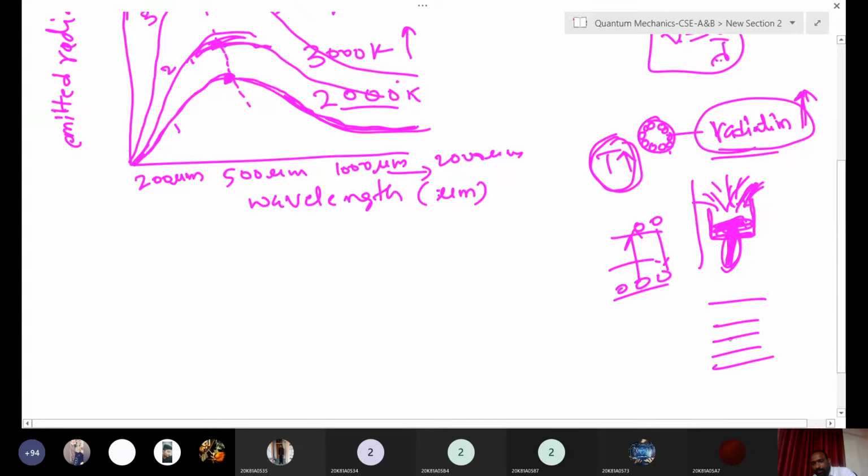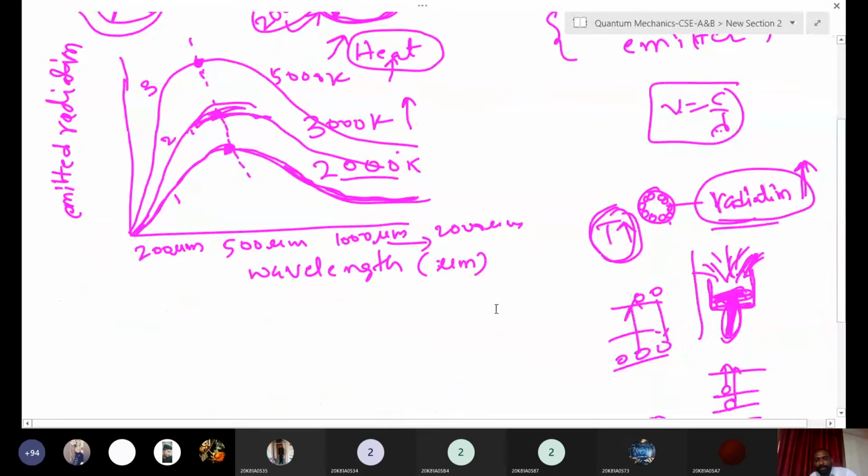Many energy levels. Suppose you give some temperature, T1. Some atoms will go to the excited state. If you increase the temperature further, deep level atoms also go to the excited state. Like that, as you keep increasing the temperature, more atoms go to the excited state, and most of the atoms will vibrate, and after that there are no atoms left to vibrate. That's why at a particular temperature we get the maximum peak.